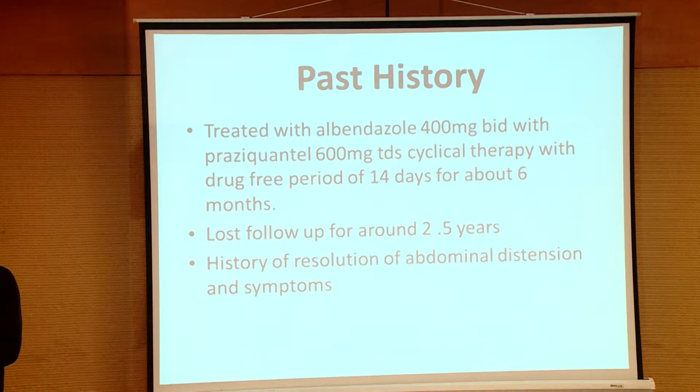The patient was treated with albendazole 400 mg BD along with praziquantel 600 mg TID. That was a cyclical therapy with a drug-free period of around 14 days, for about 6 months. The patient lost follow-up for around 2.5 years. During that time, there was complete resolution of the abdominal pain and abdominal distension.